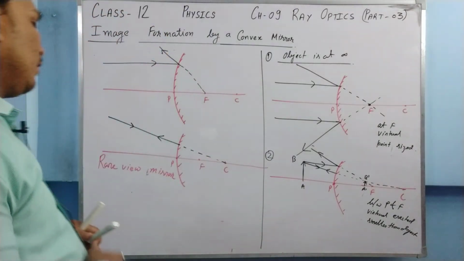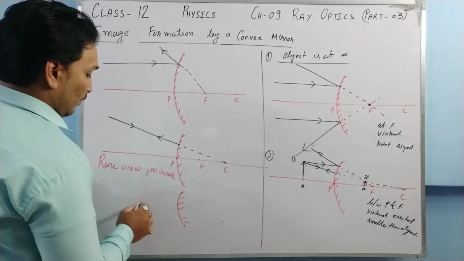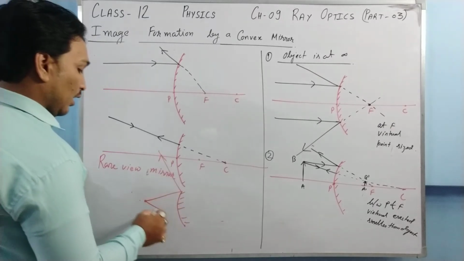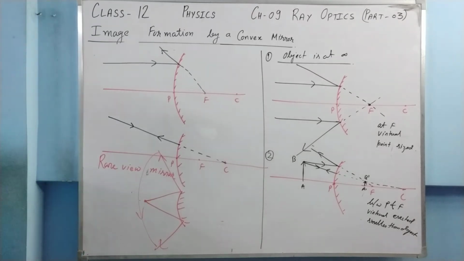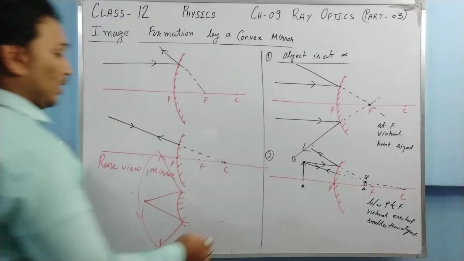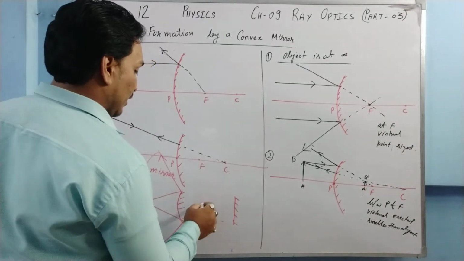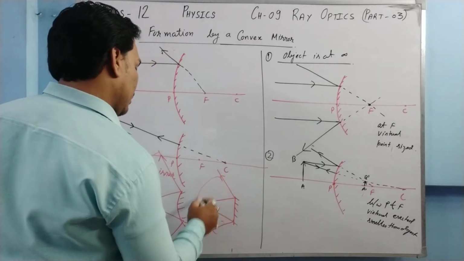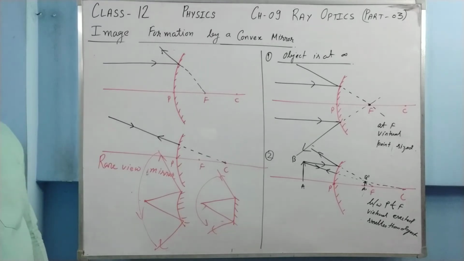Moreover, for the convex mirror, one more benefit is there. For a convex mirror we get a large field of view. See, this much field of view we cover. For a plane mirror it is not possible. If it is a plane mirror, for the same distance of the object, the field of view is something like this much. But for a convex mirror the field of view is large, and this is one of the reasons why a convex mirror is used as rear view mirror.